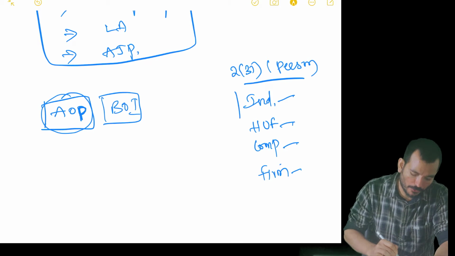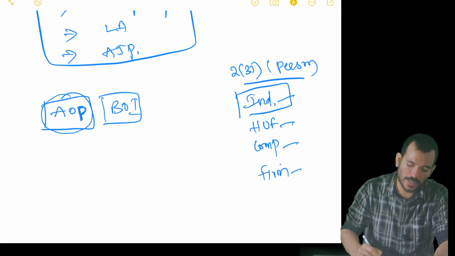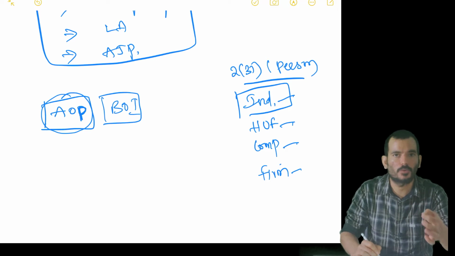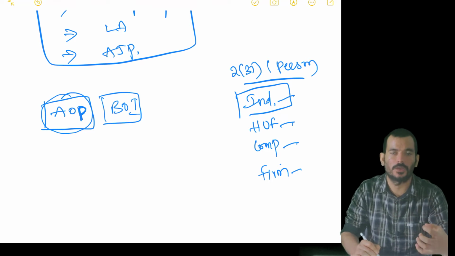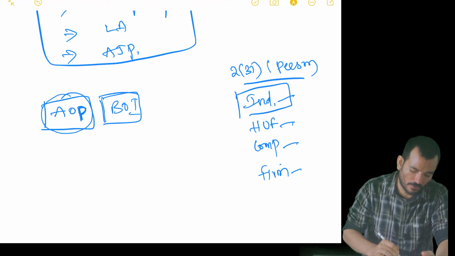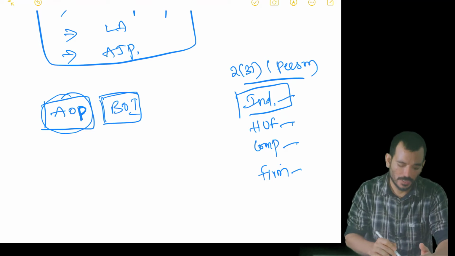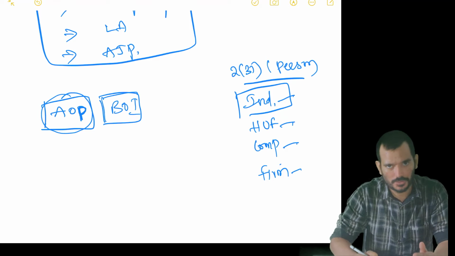When it comes to a body of individuals, only individuals have to be there, like Mr. X, Mr. Y, Mr. Ram, Mr. Sham, whatever. Only individuals have to be there. Then we call it a body of individuals. Otherwise we call it an association of persons.